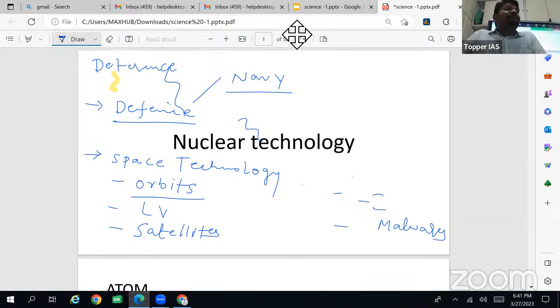Cartography, you know what cartography is? Map making. It is also called geographical information system. The government is monitoring community resources through this geographical information system using Cartosat satellites.